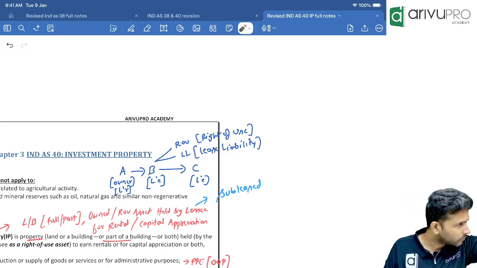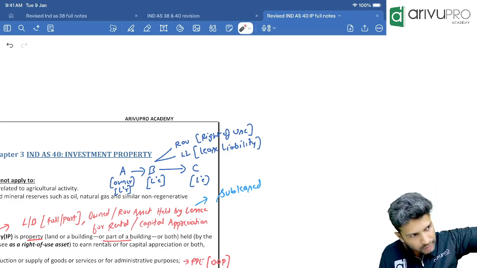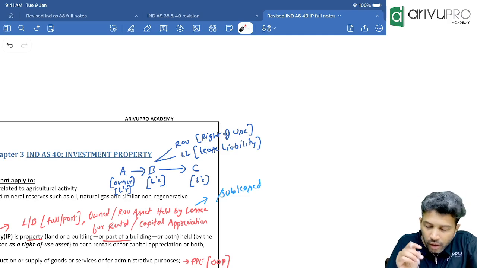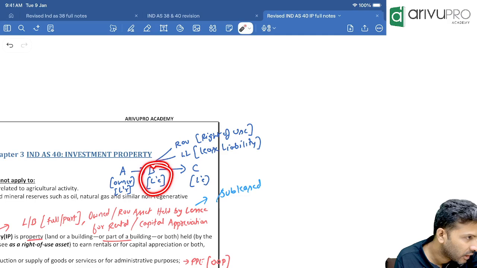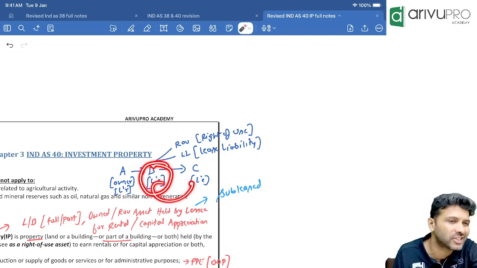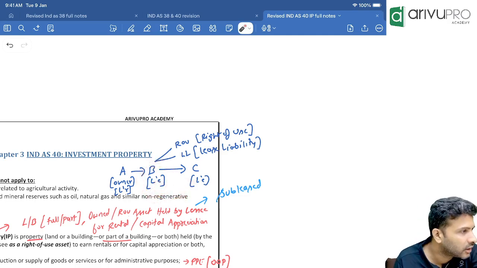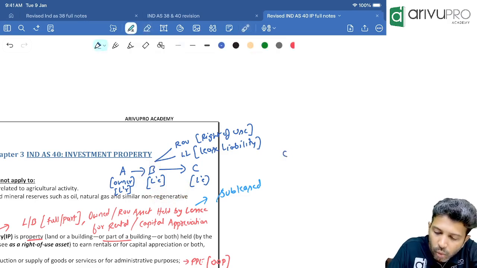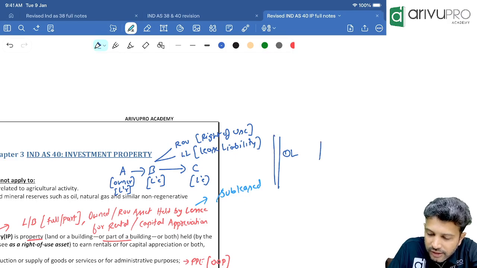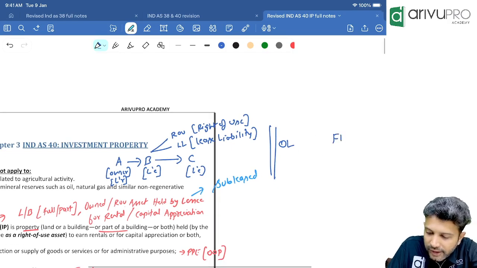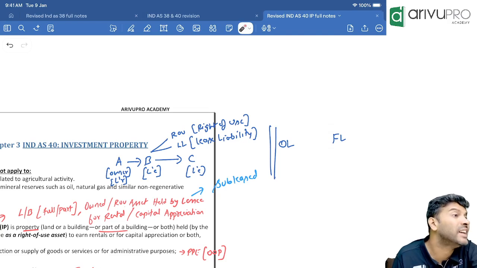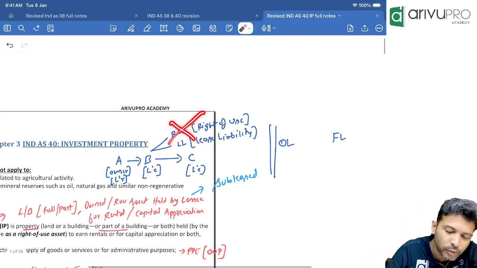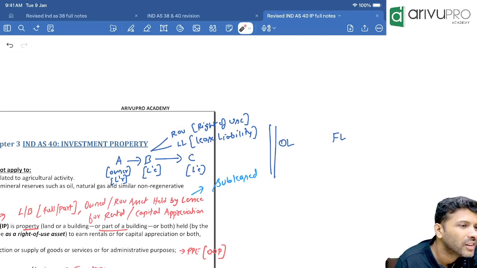Okay. Everybody good? Clear? Now, if the investment property standard has to apply, what do you all have to do? First, the lessee will take the asset on lease and then keep the property or sublease it. Now, leases are of 2 types, either OL or FL. OL means operating lease. FL means finance lease. Now, if it is a finance lease, what Ind AS 116 says is the asset you have to derecognize.